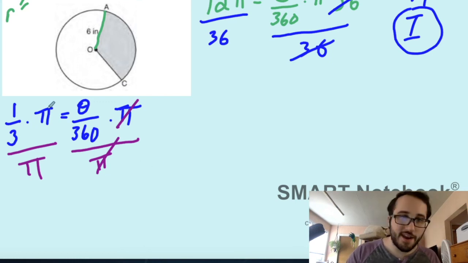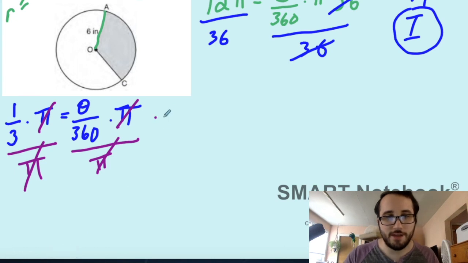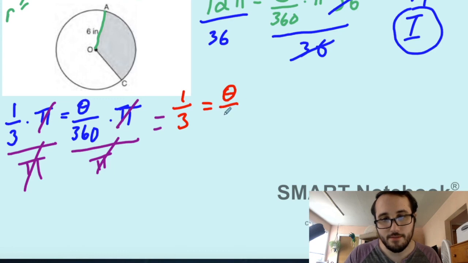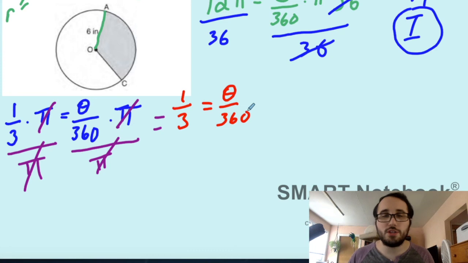But check it out over here. What's pi divided by pi? 1. So these also go away, and we're left with 1/3 equals theta over 360. We're so close. All we need to do is get theta by itself. So what's the inverse of dividing by 360? Multiplying by 360.